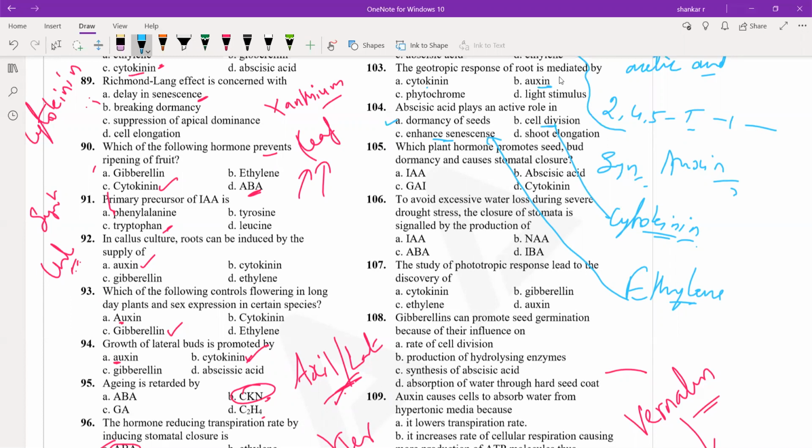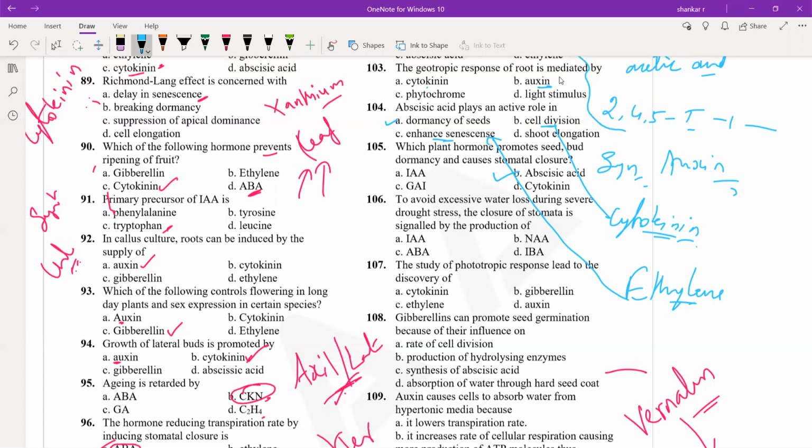Next, which plant hormone promotes seed and bud dormancy and causes stomatal closure? So our answer is abscisic acid, option B. Abscisic acid promotes the dormancy of seeds and buds, and it also helps in the stomatal closure. During stomatal closure, the potassium ion and hydrogen ion exchange between the guard cells and the subsidiary cells. Okay, about this I explained already in the previous question.